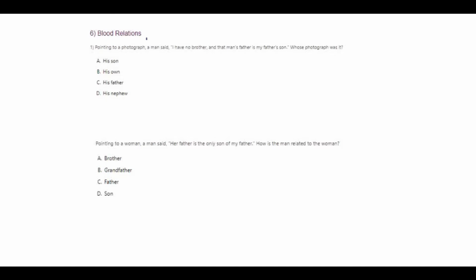Okay, now let's come to the next question, which is the blood relations. This is also most importantly asked in most of the verbal questions. Let's see how to solve this. Pointing to a photograph, a man said, I have no brother, and that man's father is my father's son. So whose photograph was it? So pointing to a photograph,